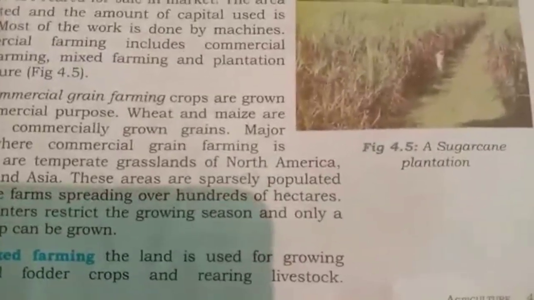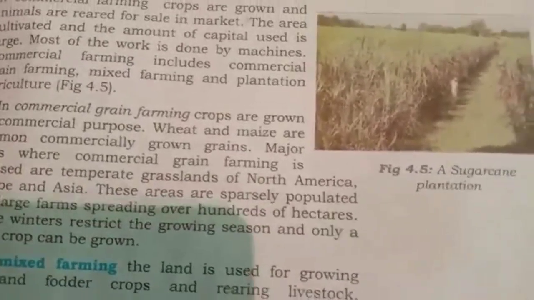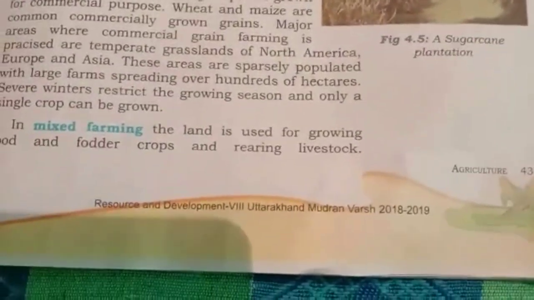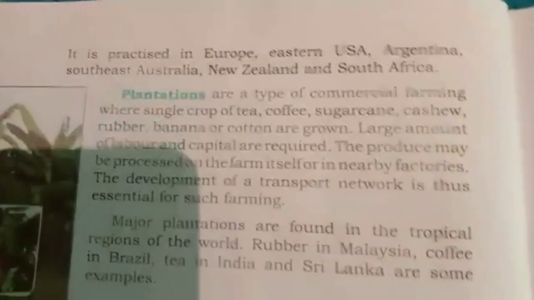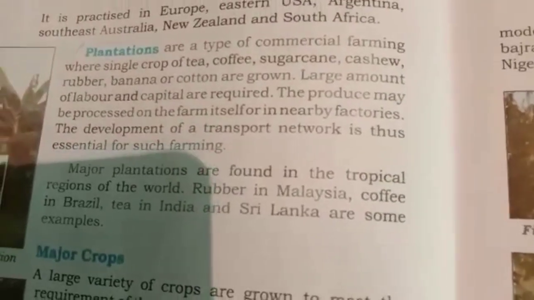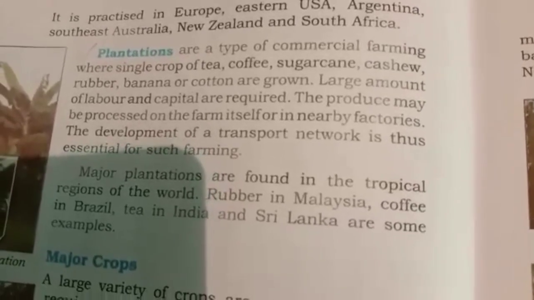Now first we will talk about grain farming. Grain farming is done for commercial purpose. This is done on large farms in USA and Canada. Now the mixed farming is a type of farming in which both food and fodder crops are grown. Now we come to plantation farming. In plantation farming, only one type of crop is grown on the large field. The examples of this type of farming are tea, coffee, and sugar cane.